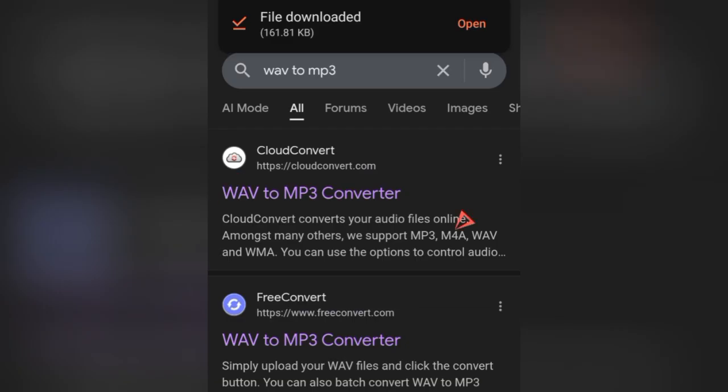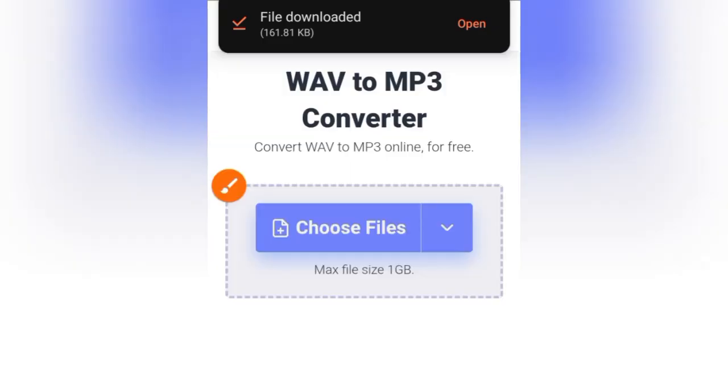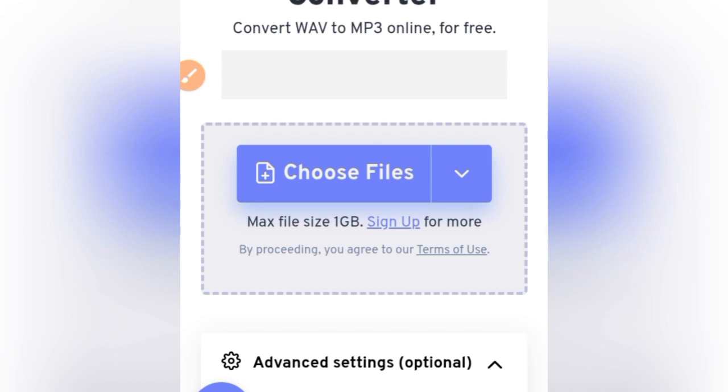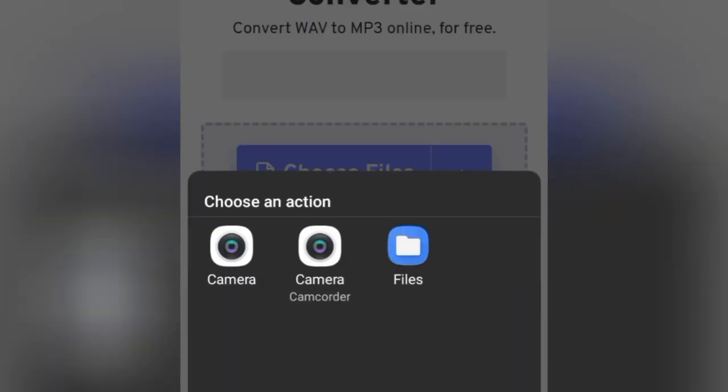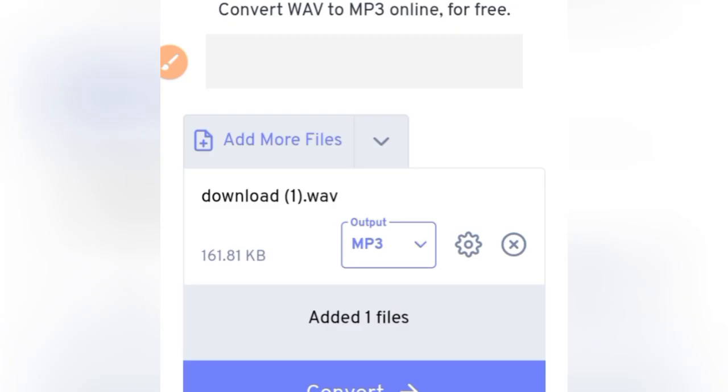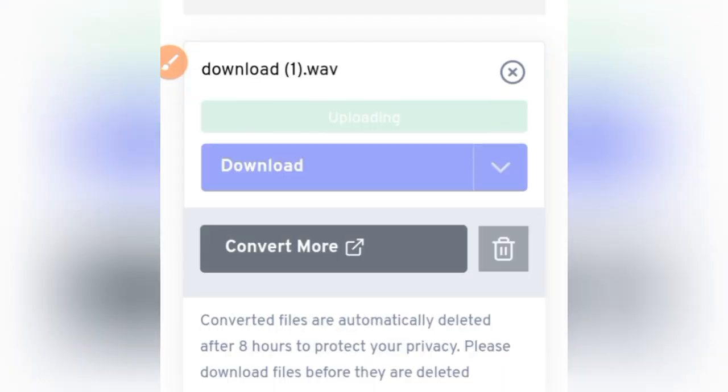I'm going to make use of FreeConvert. So let me tap on it. So let me select my audio from this device. So it's showing, the output is showing mp3. Then I click convert. So let me wait for it to finish converting.